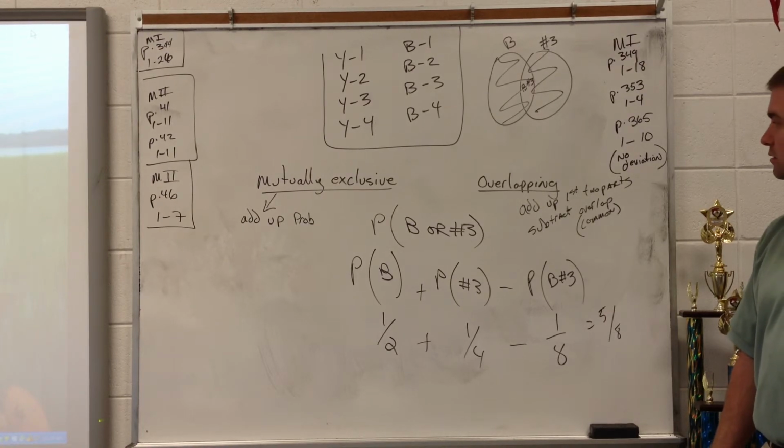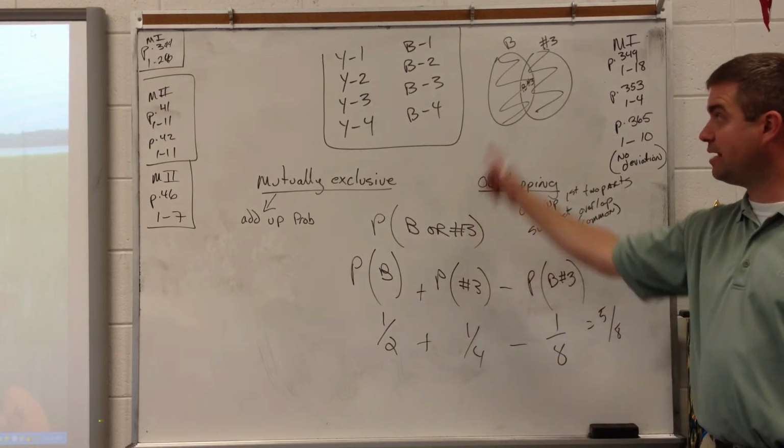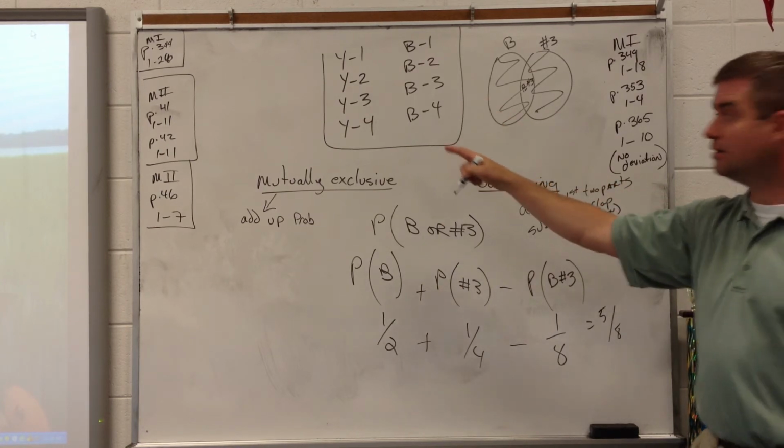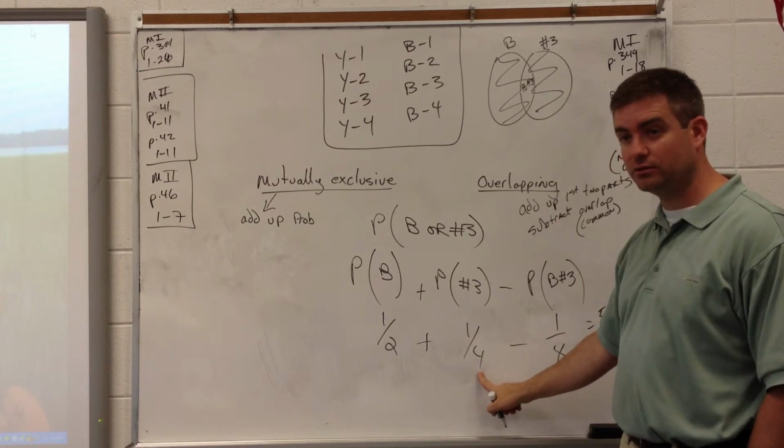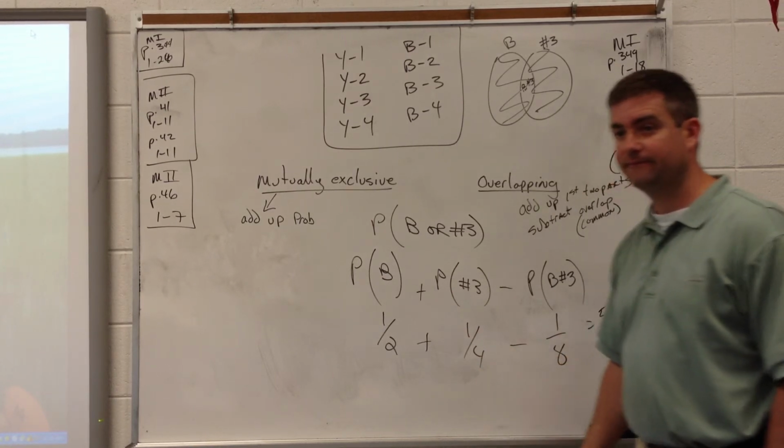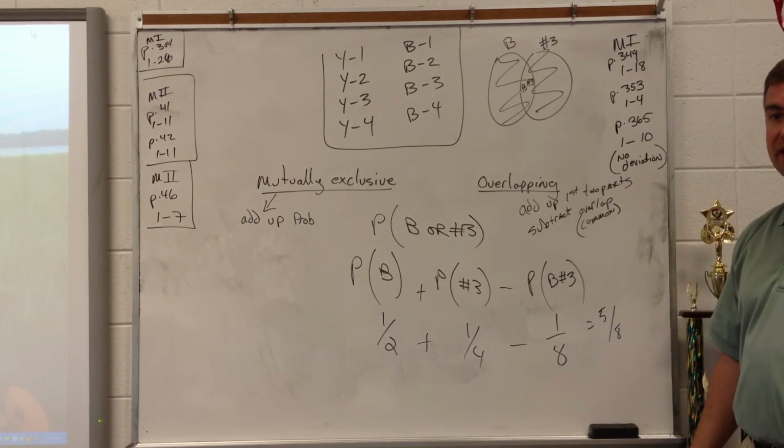I got lost at the part where we were finding the probability of the number 3. How many number 3s are up there? 2. 2 over what? How many total? 8. What's 2 over 8 reduced to? 1/4. There you go. Savannah, you good? All right.